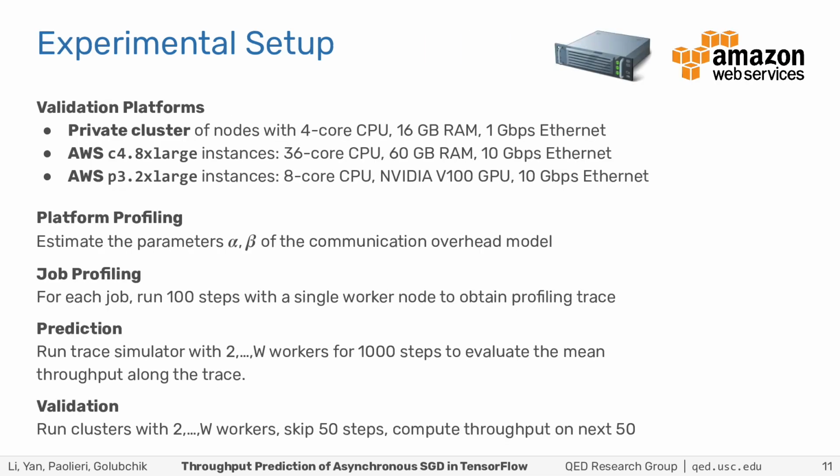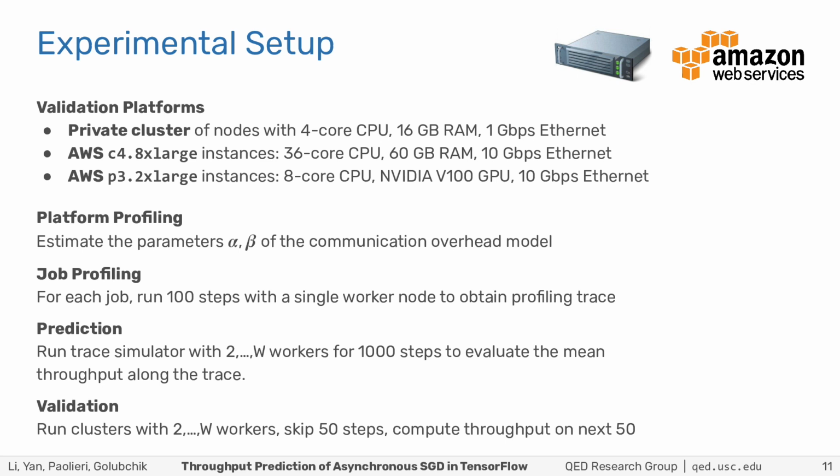We use 3 platforms to validate our approach: a private cluster of 8 nodes with quad-core processors and 1 gigabit per second Ethernet, clusters of AWS C4 8xlarge instances, also CPU only but with 36 cores and 10 gigabit per second Ethernet, and clusters of AWS P3 2xlarge instances. These have 8 cores but one NVIDIA Tesla V100 GPU, the most performant GPU for deep learning, and are connected with 10 gigabit per second Ethernet.